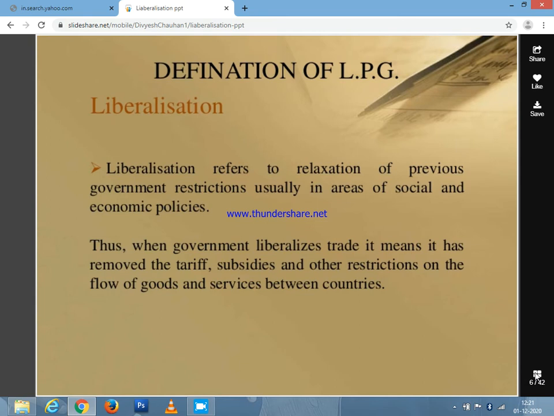What did the government restrict for business? All the restrictions given by the government for doing business, for running a company, for running the manufacturing sector, all these things have been relaxed due to liberalization. Liberal means giving freedom to business people, to those who want to run a company. Thus, when the government liberalizes trade, it means it has removed the tariff.